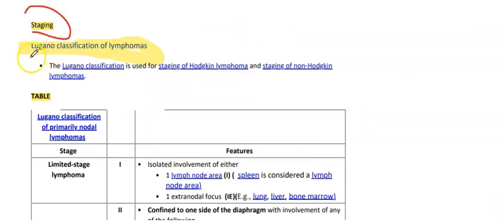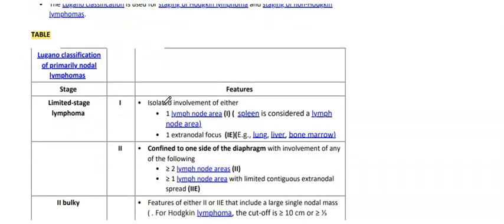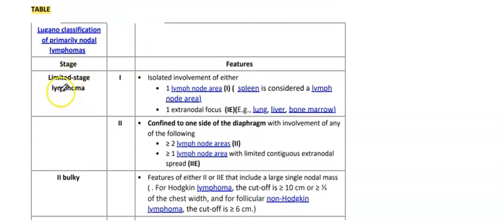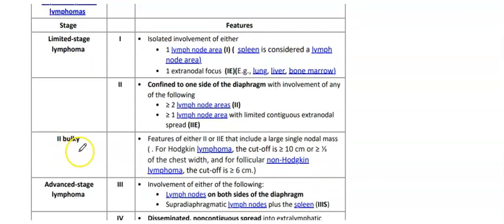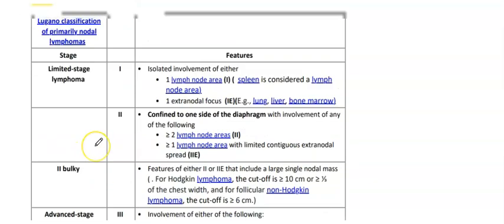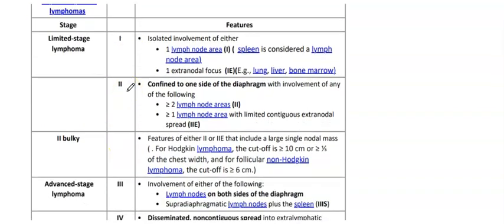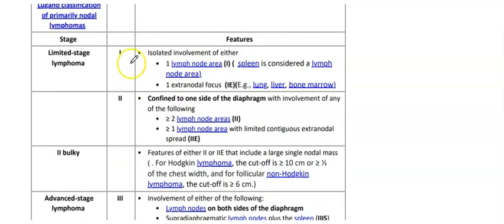Staging of Hodgkin lymphoma. The Lugano classification of lymphoma is used for the staging of Hodgkin lymphoma and non-Hodgkin lymphoma. So we have limited stage lymphoma, bulky, and advanced stage lymphoma. And we have stage 1, stage 2, stage 3, and stage 4. Stage 1 is isolated involvement of either one lymph node area, for example, the spleen is considered a lymph node area, or one extranodal focus, for example, lung, liver, or marrow.